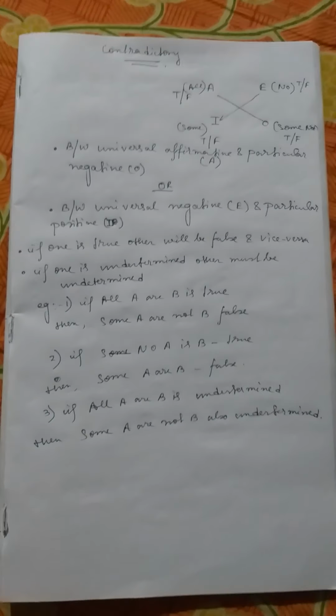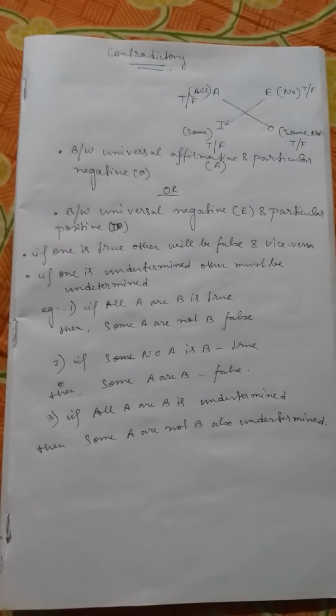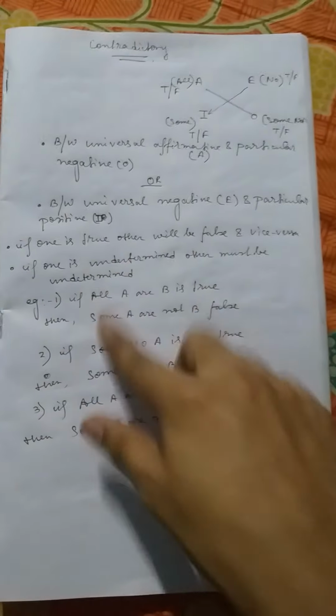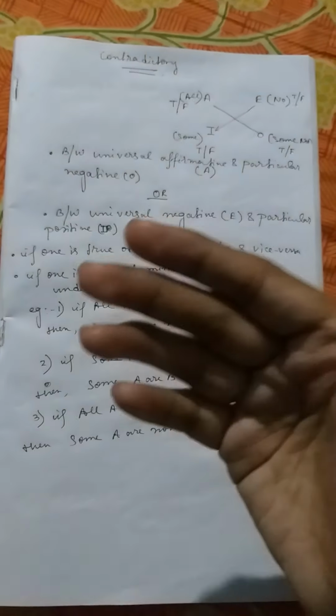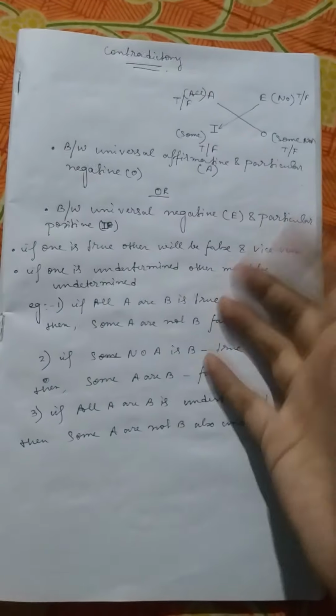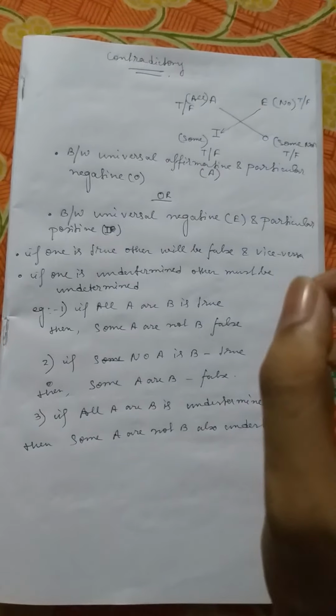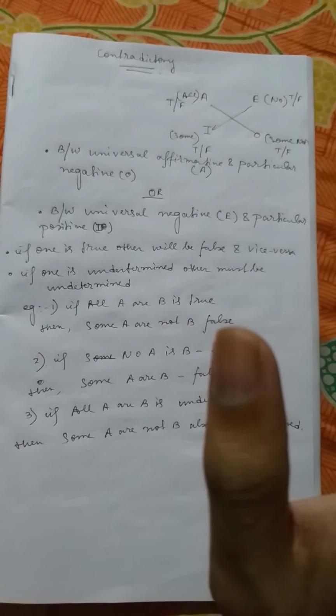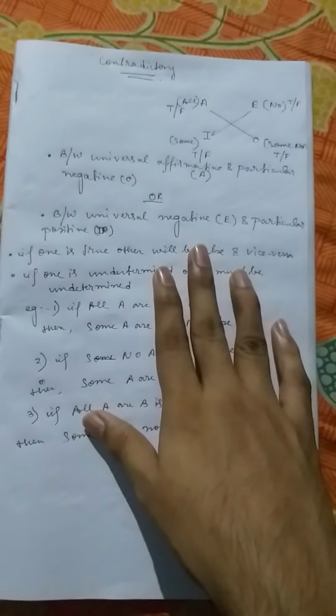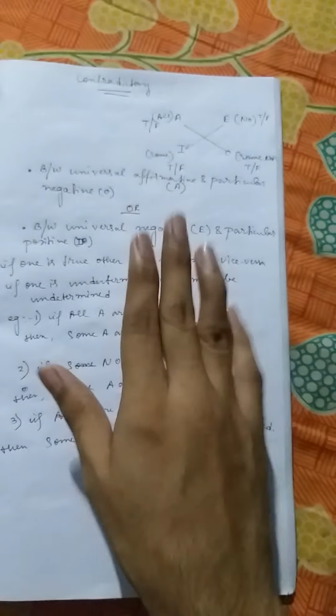So don't worry, after discussing the four types of propositions, I will make a video based on an MCQ regarding this topic, contradictory. In that video you have to identify which one is contradictory, which one is contrary, subalteration, and subcontrary. I can assure you that this kind of question may be asked.